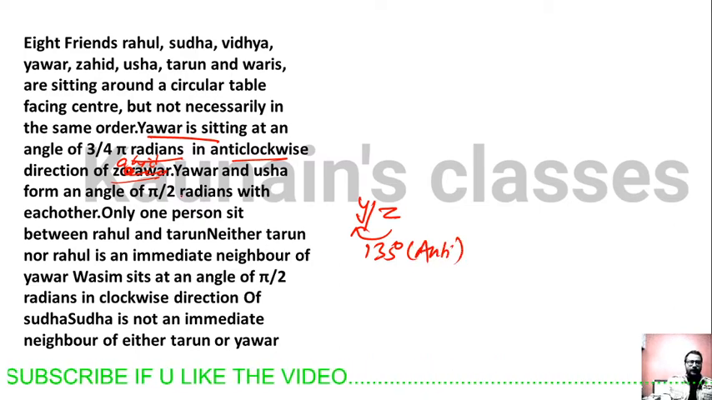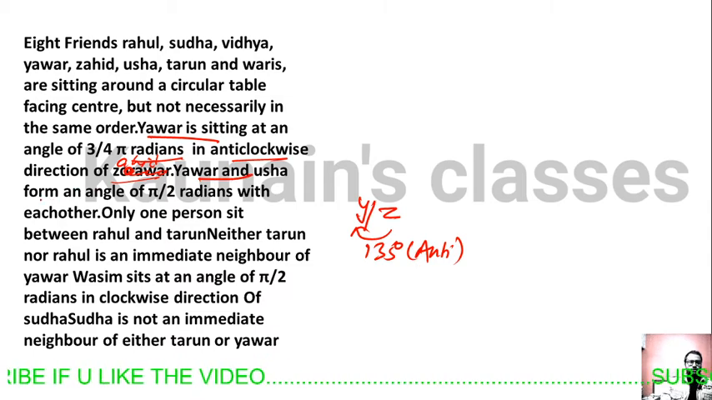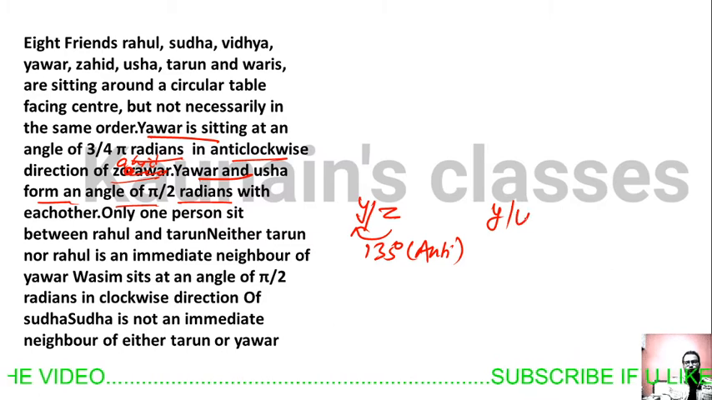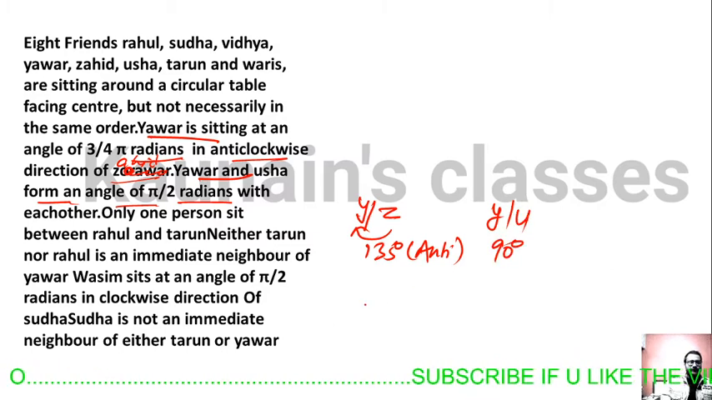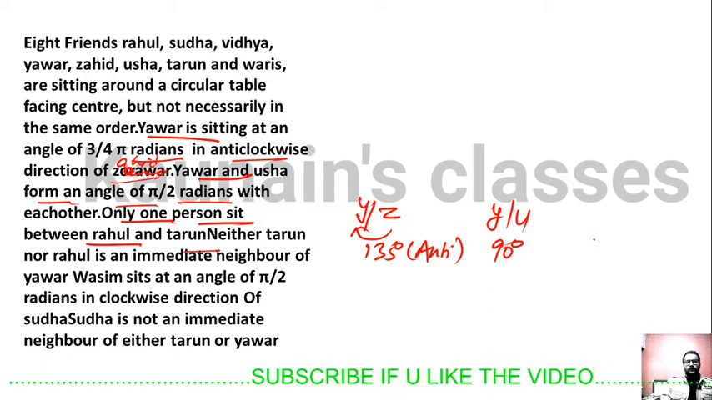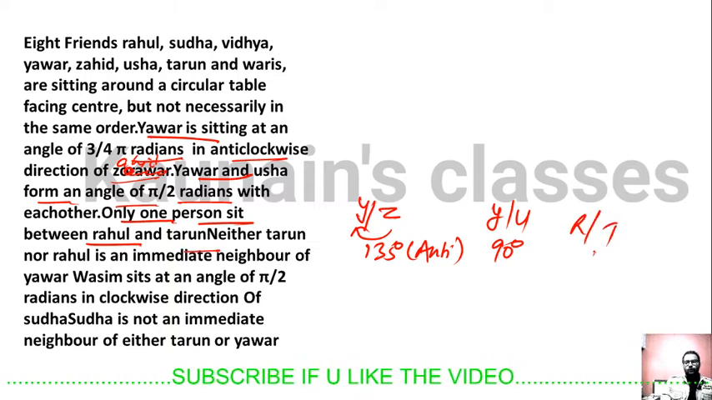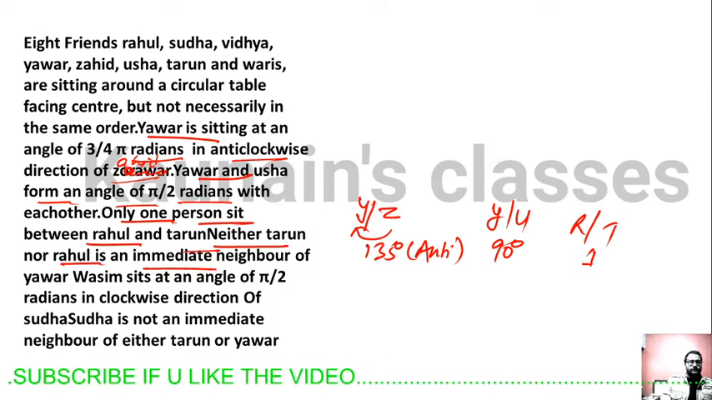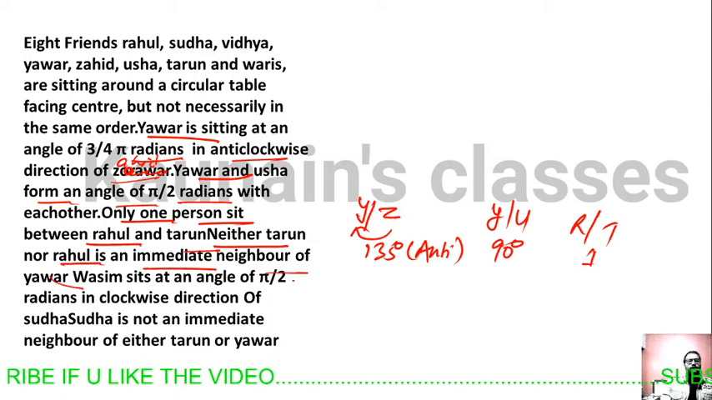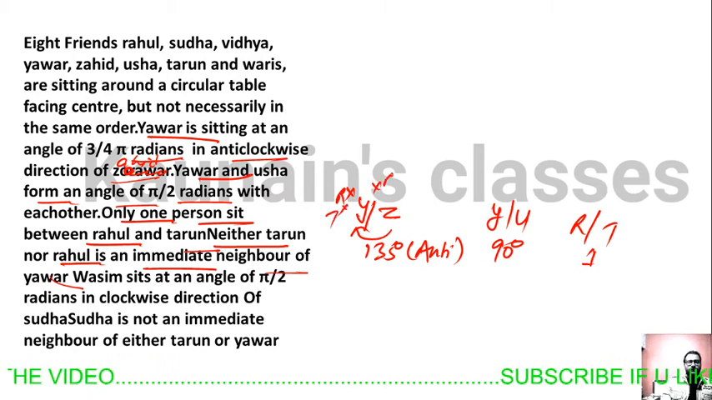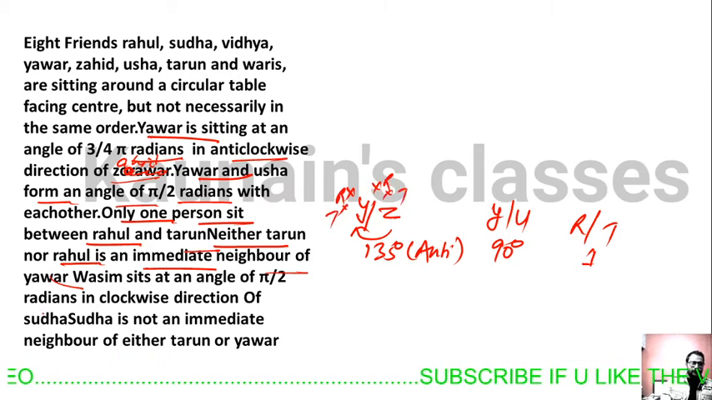Yavar and Usha form an angle of pi by 2 radians with each other. So Yavar and Usha are forming an angle of 90 degrees with each other. One person sits between Rahul and Tarun. Neither Tarun nor Rahul is an immediate neighbor of Yavar.